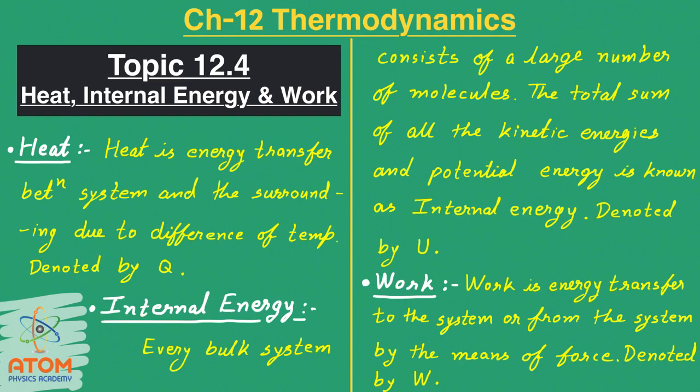So here we are applying force on the gas. Here gas is the system. So here we are applying force on the system and the system is getting compressed. That means there is a displacement, and by the product of this force and displacement we can calculate the work done on the system, right?